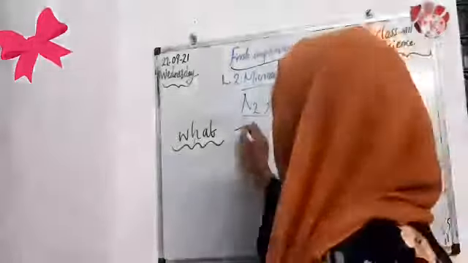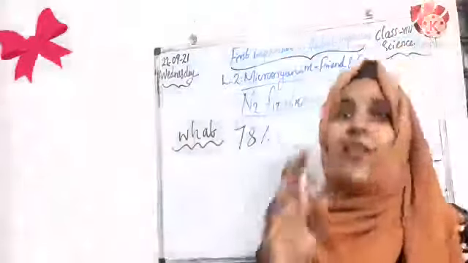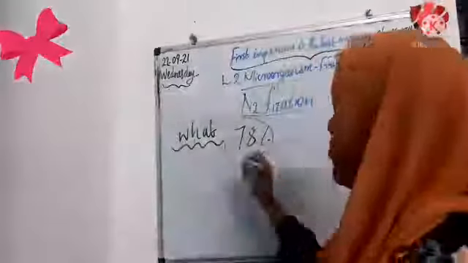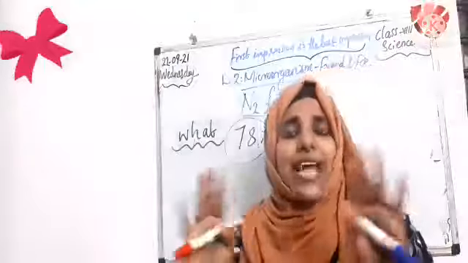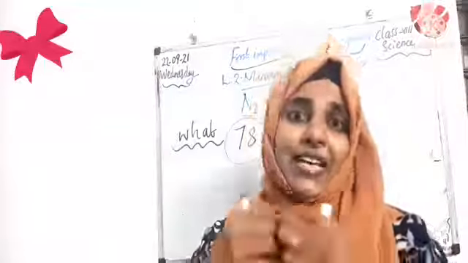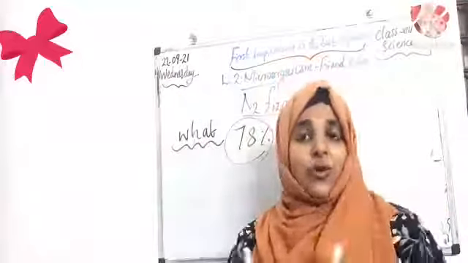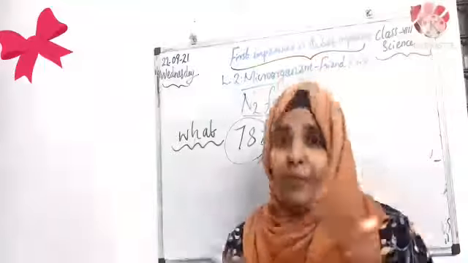Almost 78% of the gas in our environment is nitrogen. Actually, plants and animals cannot directly absorb nitrogen gas from the atmosphere. There is no capacity for the absorption of nitrogen gas from the atmosphere.